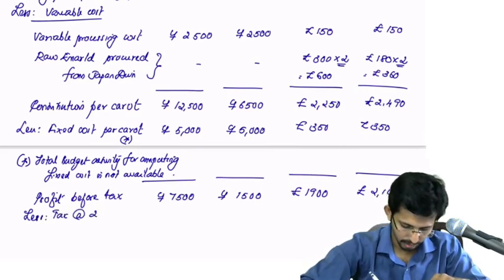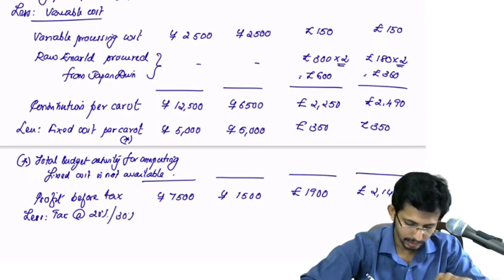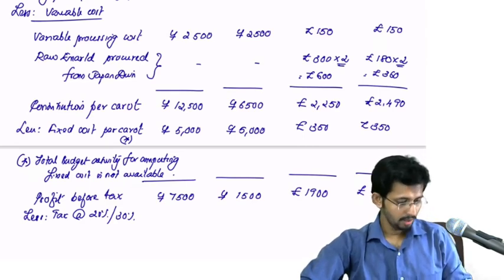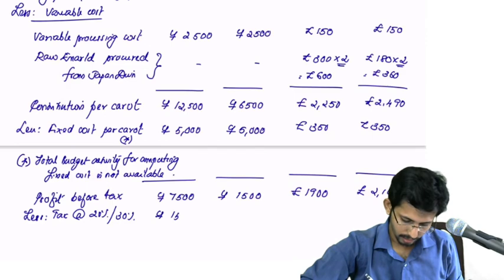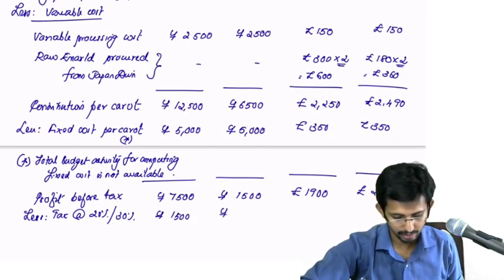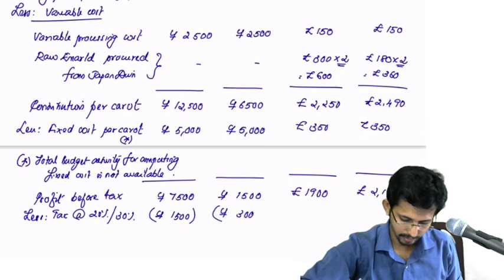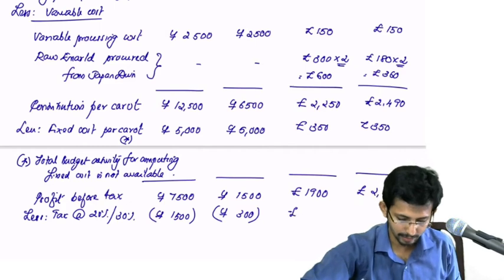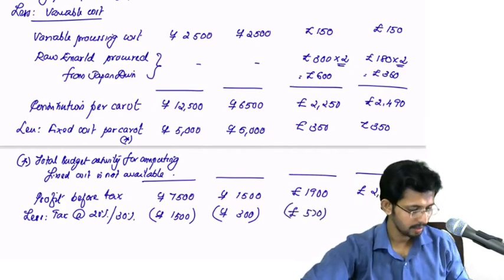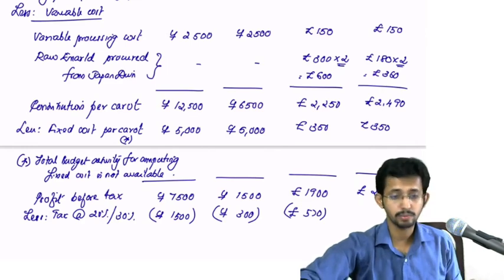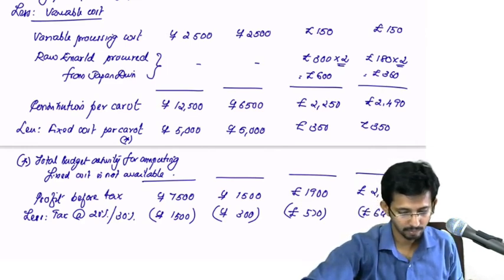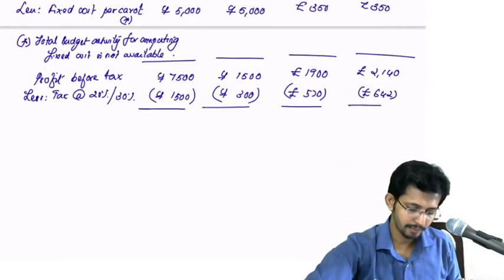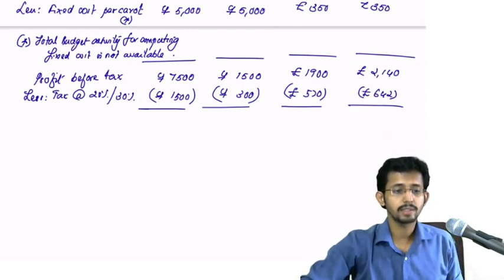Tax at 20% for Japan or 30% at UK. So 7,500 into 20% will be 1,500 here and 300 here. Then 30%, 1,900 into 30% will be 570 here. 2140 into 0.3 will be 642. Okay, 642. So that will take you to the profit after tax.